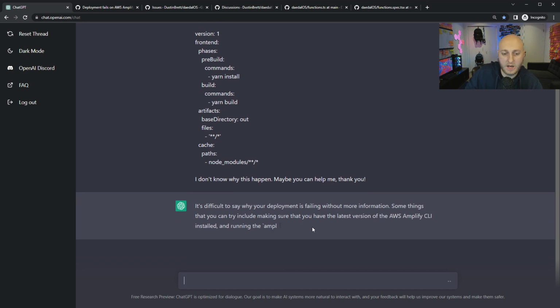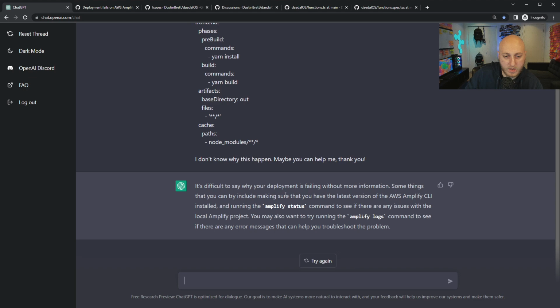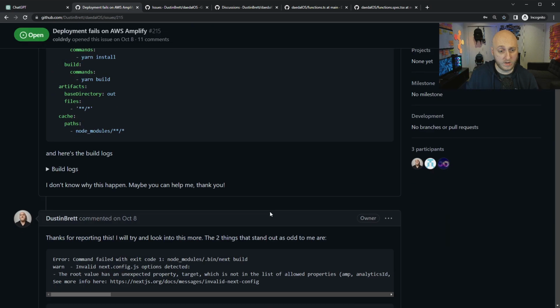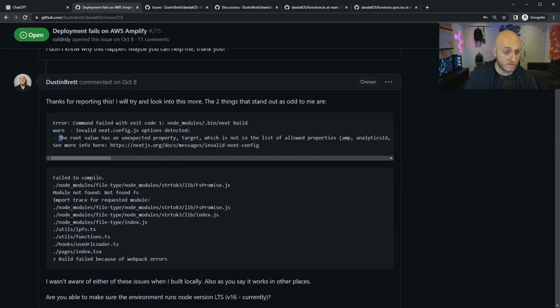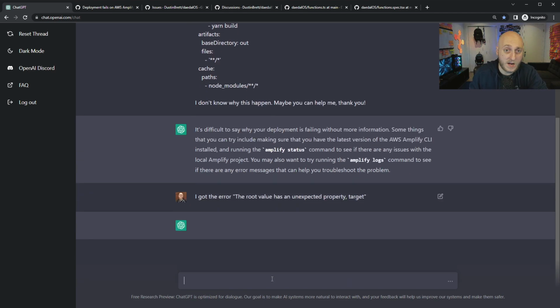It's difficult to say why your deployment is failing without more information. Some things that you can try include making sure that you have the latest version of AWS. That's a good tip. I never suggested that to the person. One little error that we can clarify on is this error here. Let me tell it that. I got the error: the root value has an unexpected property target. Let's see if it has any suggestions.